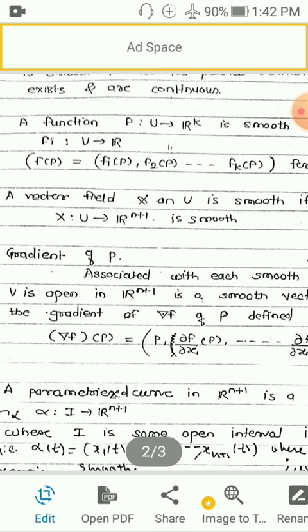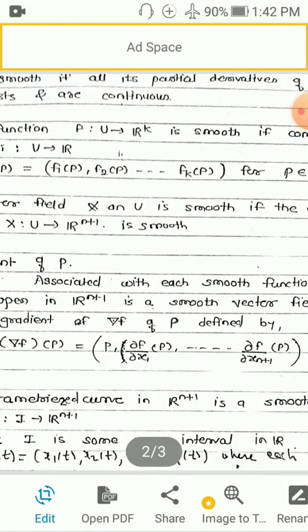Suppose p belongs to U. Then since it is in the domain, f will act on that p and you will get the image of that point p, that is f(p). Now f(p) will lie in R^k, so f(p) has k components.